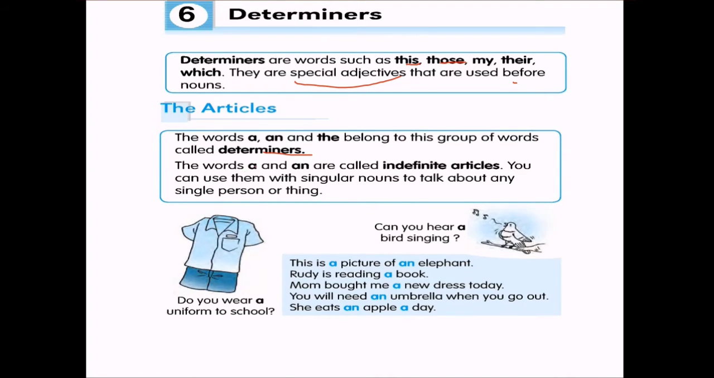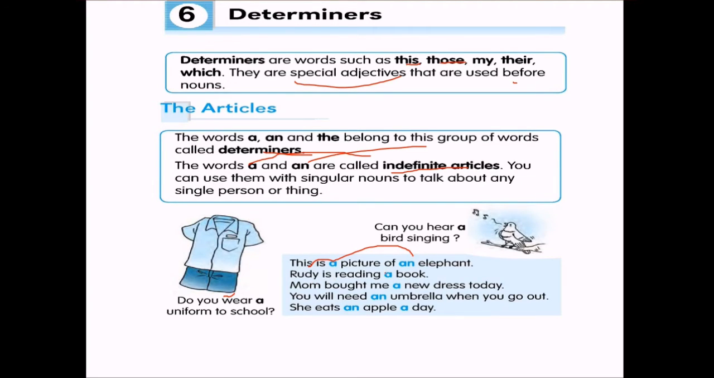Words like a and an are called indefinite articles. A and an are indefinite articles, and you can use them with singular nouns to talk about any single person or thing. So it should be single. The thing should be single, the person should be single. Like, do you wear a uniform to school? A uniform. You don't wear many uniforms to school at a time. Can you hear a bird singing? A single bird singing.